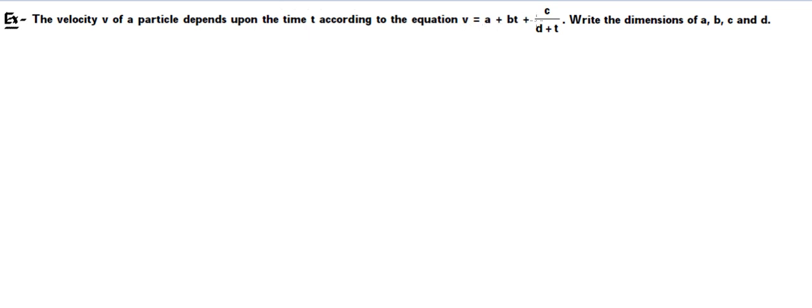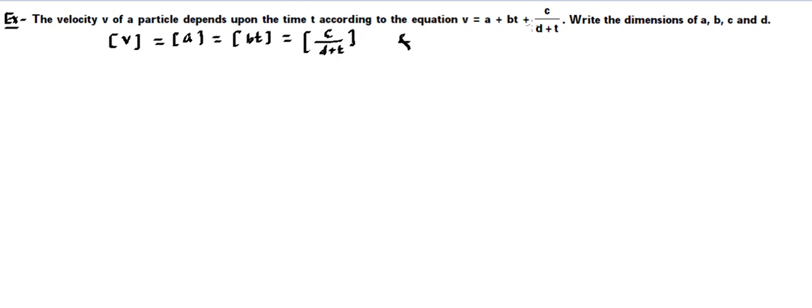That means each and every term will have the same dimensions, right? So whatever the dimension of v is going to be, that will be equal to the dimension of a, and that will be the dimension of bt. So that is also going to be equal to dimension of a, which is also going to be equal to dimension of bt, which is also going to be equal to the dimension of c upon d plus t. This is how we are going to claim.